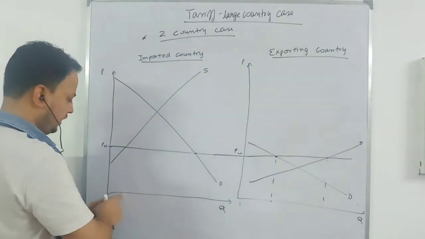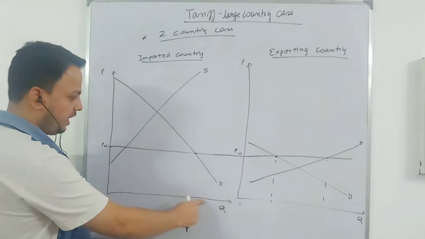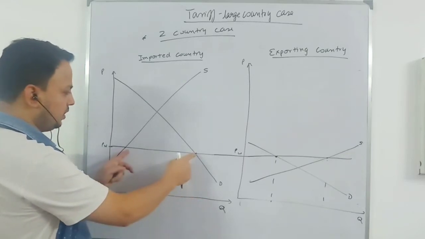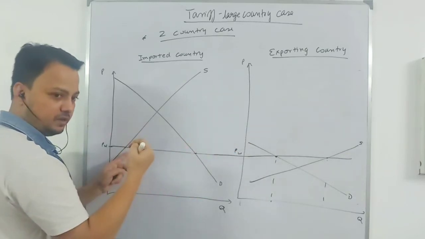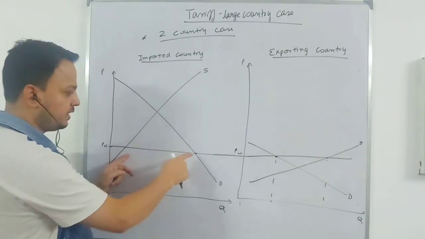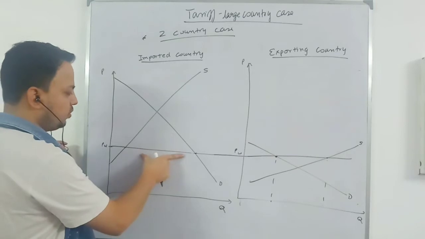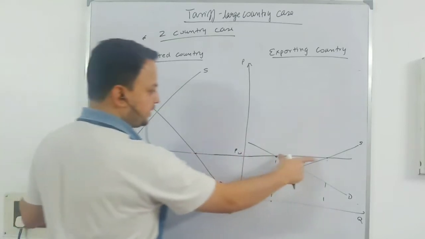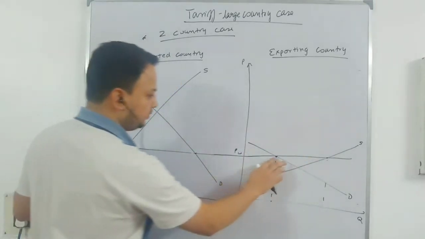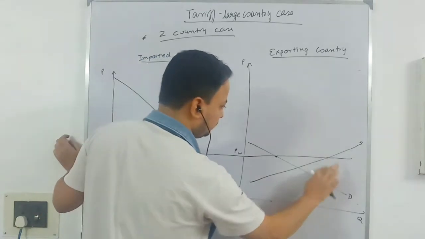In this country, it is producing no amount and consuming a high amount. So this much it is importing. There is an excess demand in the importing country. So in free trade, your excess demand must be equal to excess supply. Remember this part.